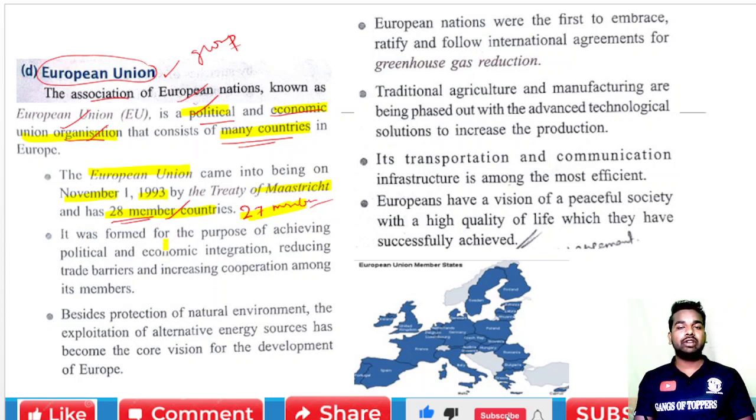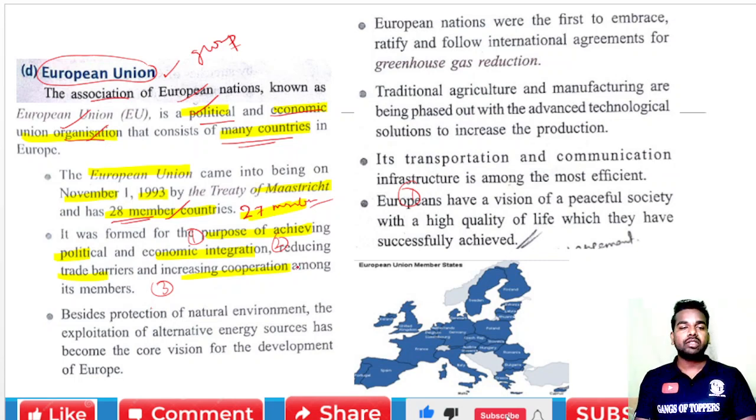Means we are going to study the purpose behind the formation of this association known as the European Union. It was formed for achieving political and economic integration, reducing trade barriers, and increasing cooperation among its member states. So we have to understand the purpose. First, achieving political and economic integration. Second, reducing the trade barriers. And third, increasing cooperation.